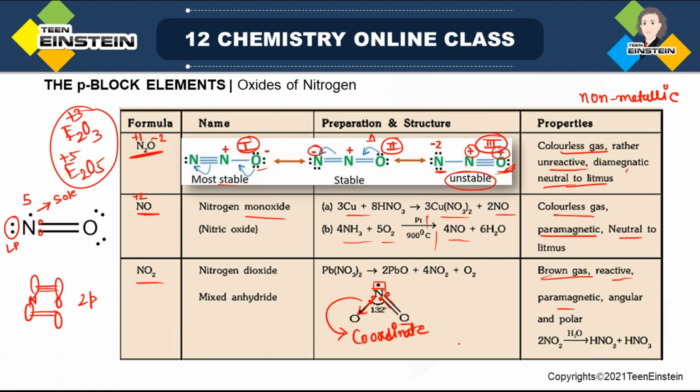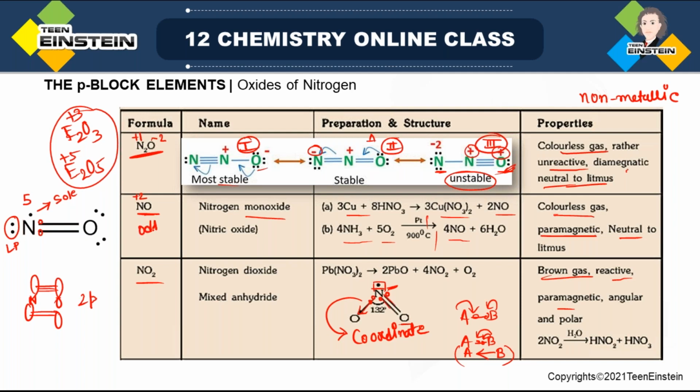So what is the difference between coordinate and covalent bond? If it is a covalent bond, one electron is given by one atom, another electron given by another atom. But if it is a coordinate bond, then both electrons are given by one atom. That is why it is also shown in this representation. The arrow is from nitrogen towards oxygen because nitrogen has donated the electrons. In this way, you can count how these 5 electrons are utilized. This electron is a single electron, a sole electron, so because of its presence, this is also an odd electron molecule.